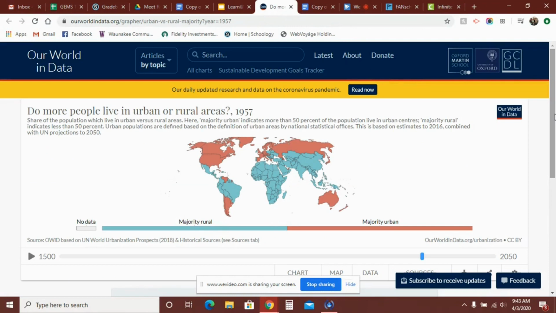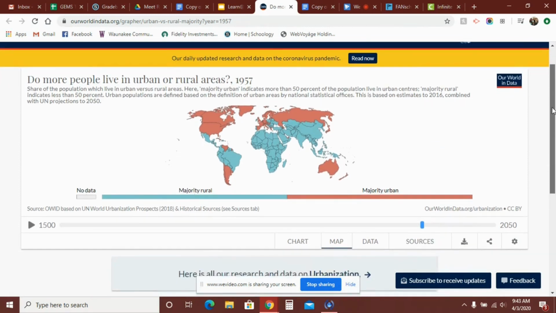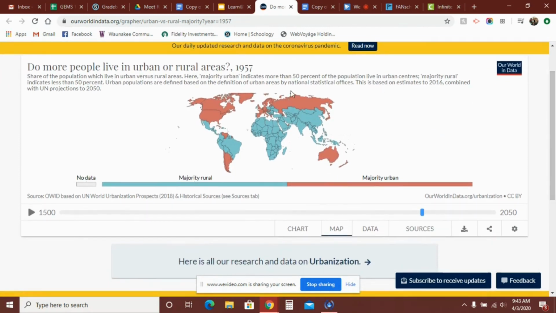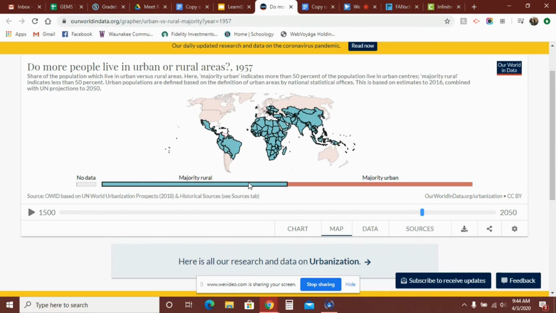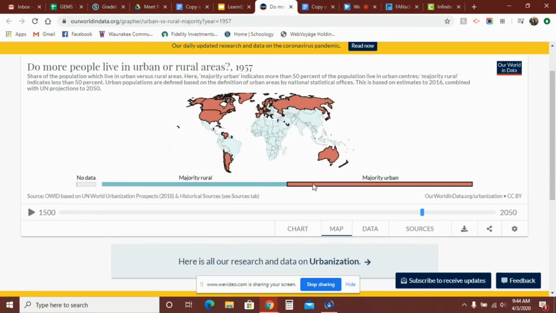Now, the links that you just saw on that last slide take you to this website, Our World in Data. They've got an entire section here on urbanization, but I just wanted to point out how much urbanization has changed the layout of where people live. Do more people live in urban or rural areas? The easiest way to read this is blue means that more people in those countries are living in majority rural areas. The red countries are where most people are living in urban.